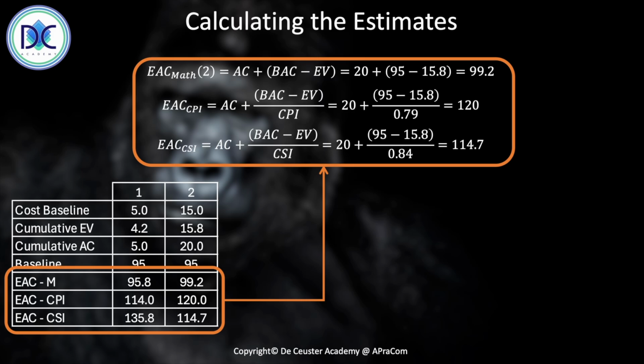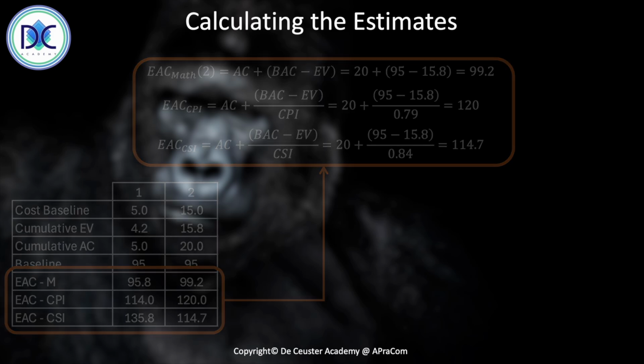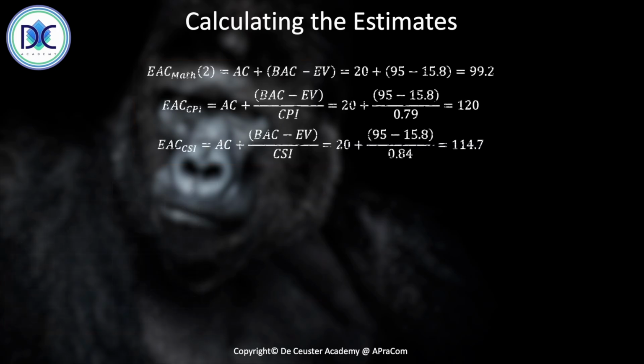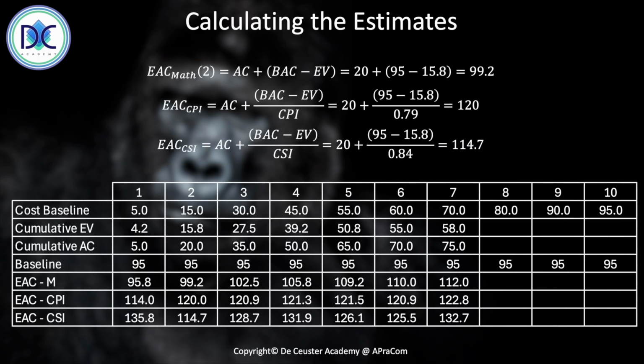When we look at all the data over the entire duration of the project, we see that we have those estimates from period 1 up to period 7. We calculated those in Excel, and of course we can represent all of them in a graph. We see the green line, which is the baseline.